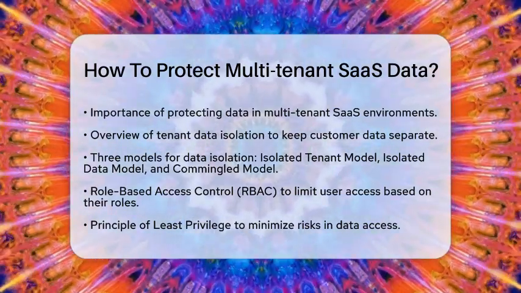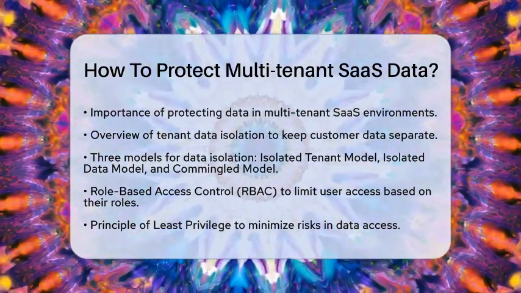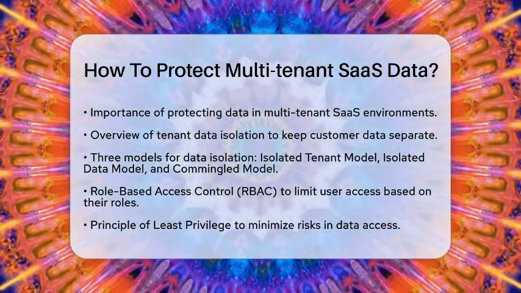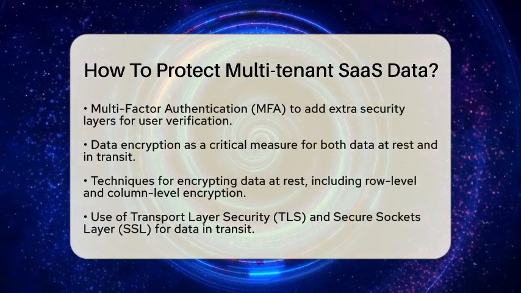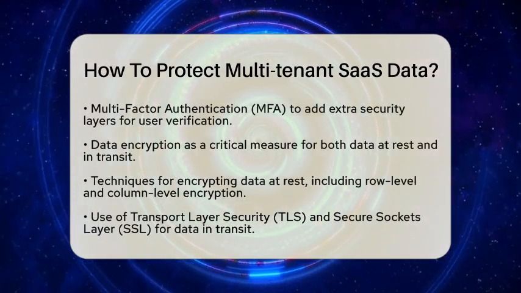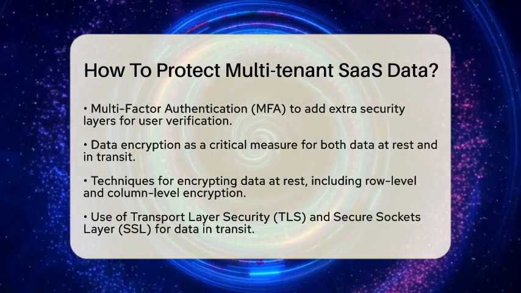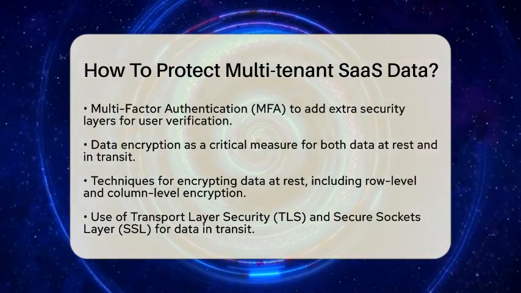Alternatively, the isolated data model allows customers to share a database but keeps their data in separate tables. Lastly, the commingled model shares tables but distinguishes data using tenant IDs, which requires more robust access controls.